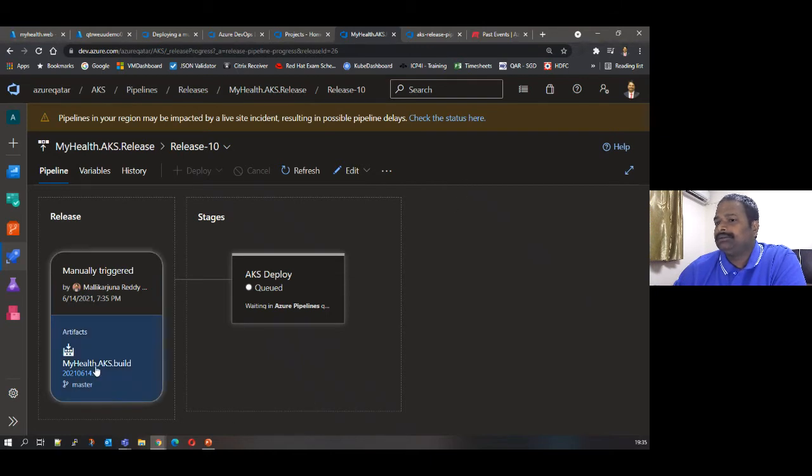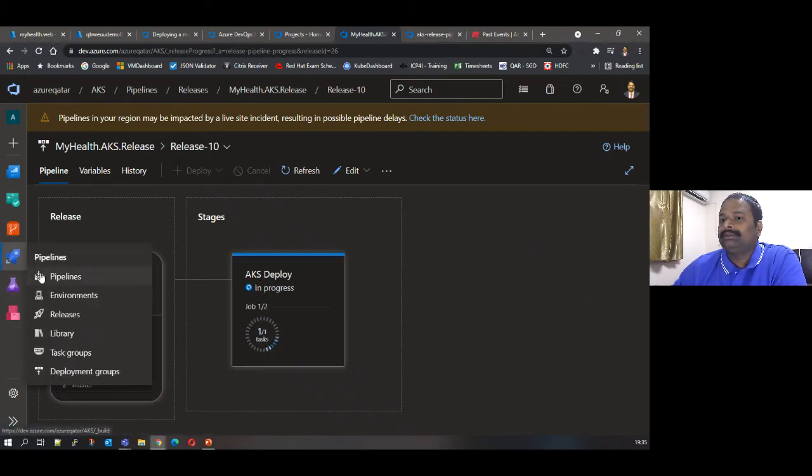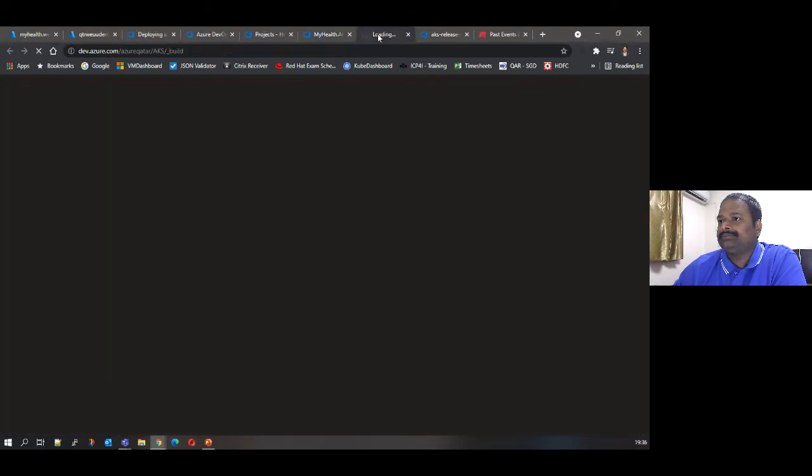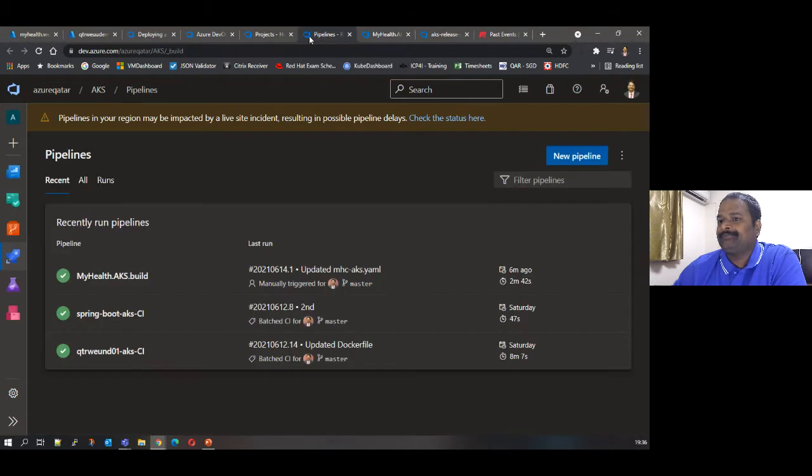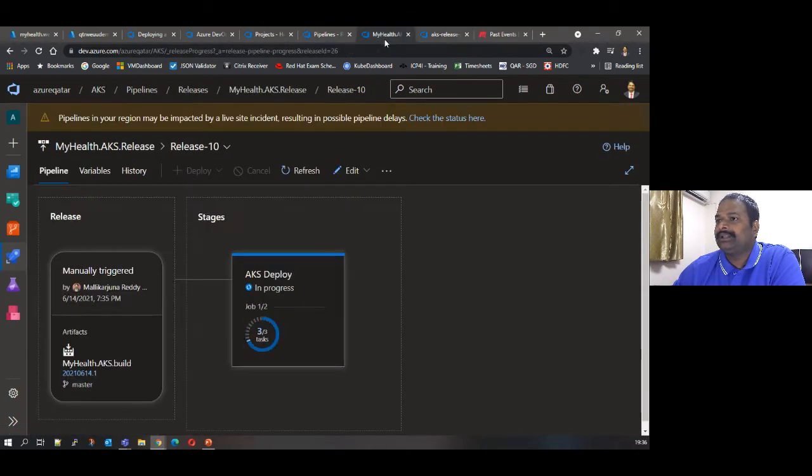So if you see here, this is the build 2021-06-14-1. This is the build, and that is where the release is running now.